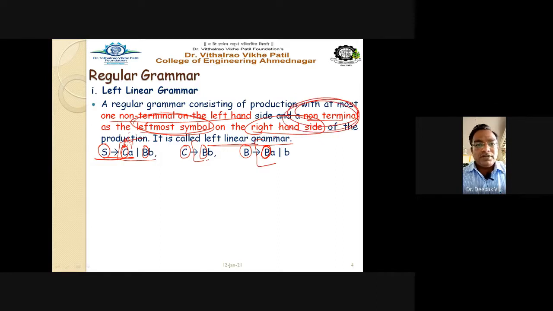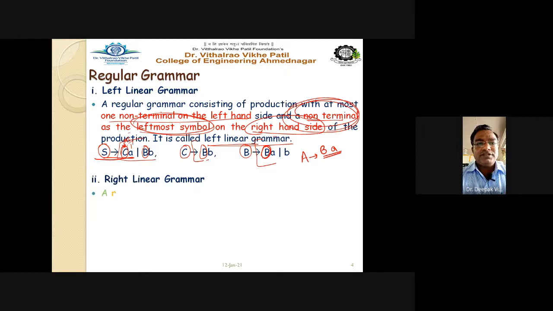So if I write a production rule like capital A gives capital BA, this kind is my left linear grammar, meaning on the RHS, the leftmost symbol is a non-terminal. Then it is called the left linear grammar.